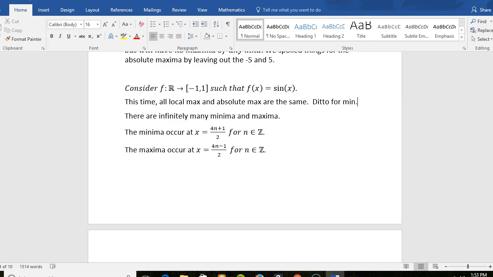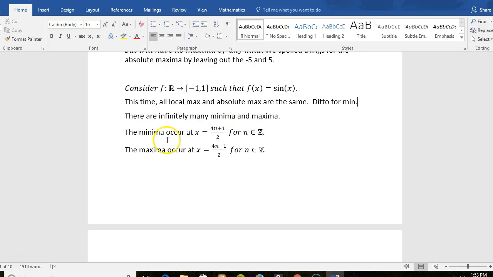I didn't mean that your min and max are the same. No, I didn't mean that, like your minima are different than your maxima. Okay, sorry if I came off that way. Okay, there's infinitely many.